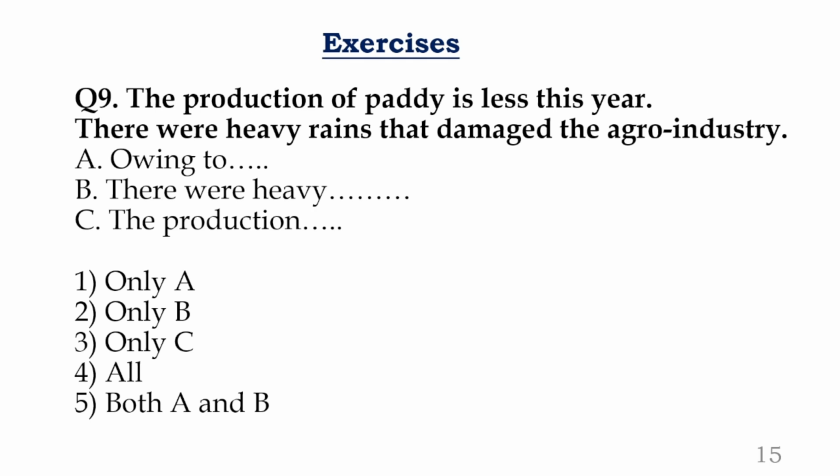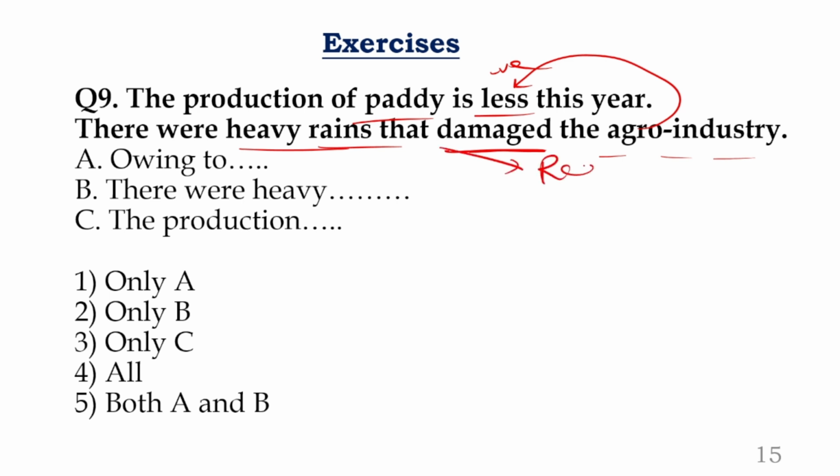Next question. The production of paddy is less this year. Okay, production of paddy is less, negative sentence, fine. Make the meaning, okay. There were heavy rains that damaged the agro industry. Oh, listen. There was heavy rain, not normal rain, heavy rain. You can say incessant rain, continuous rains. They damage the agro industry. That's why the paddy production is less. So can we say this heavy rains damaged? This is nothing but a reason, and the result is the production is very less. The result is this. So reason and result combination, right?